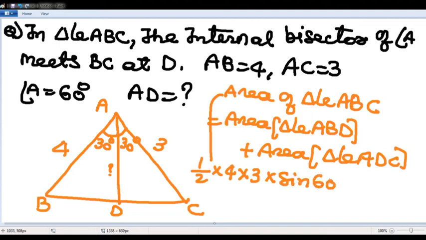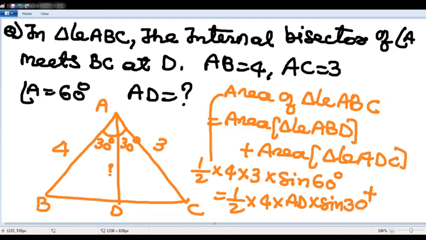Half into 4 into 3 into sine 60 equals half into 4 into AD into sine 30 plus half into AD into AC into sine 30, where AC is 3. I hope it is clear, sir.